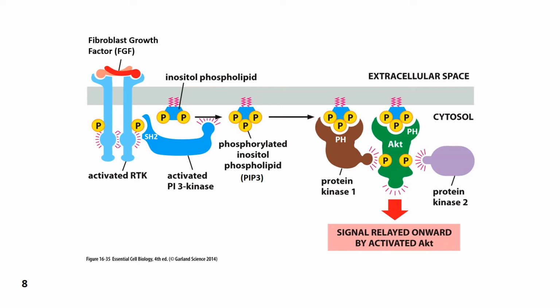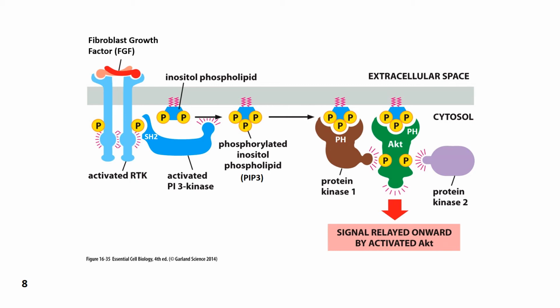This dimerization of receptor tyrosine kinases that's brought about by binding to a dimeric ligand results in cross-phosphorylation on tyrosine amino acids. Phosphorylated tyrosine amino acids are recognized by the SH2 domain of PI3 kinase. PI3 kinase binding to phosphotyrosines on the receptor tyrosine kinase results in its activation such that it's able to phosphorylate phosphatidylinositol in the membrane.